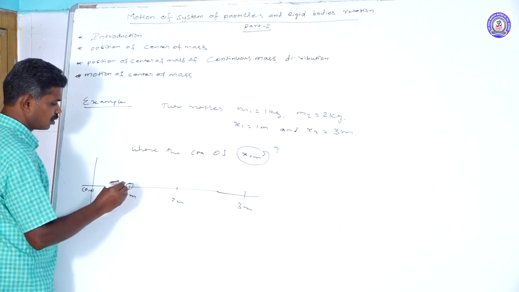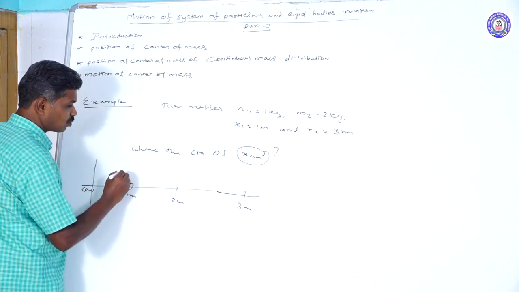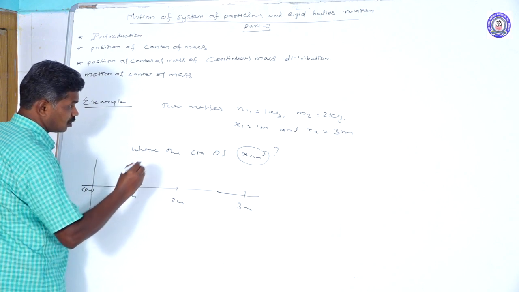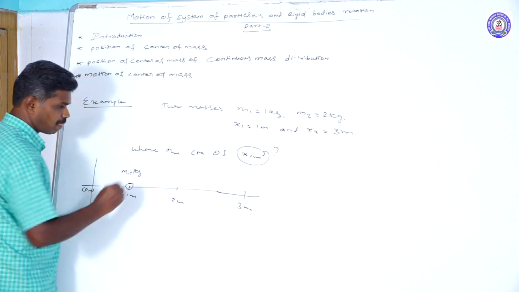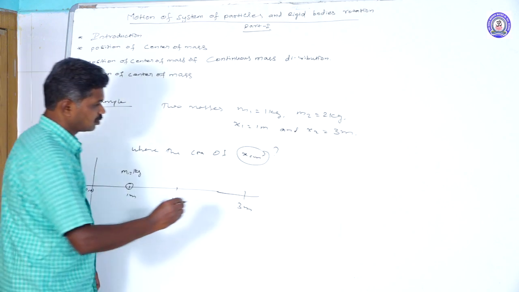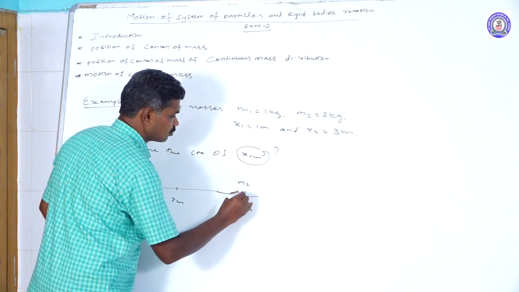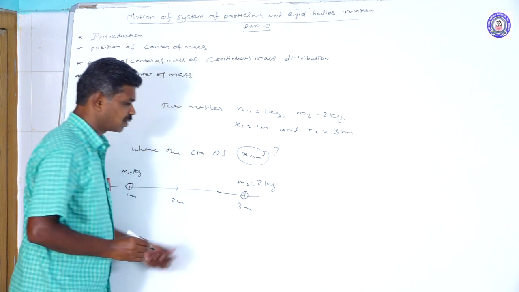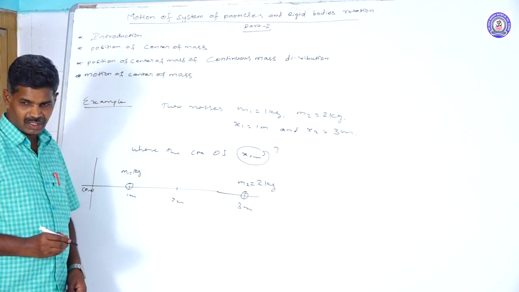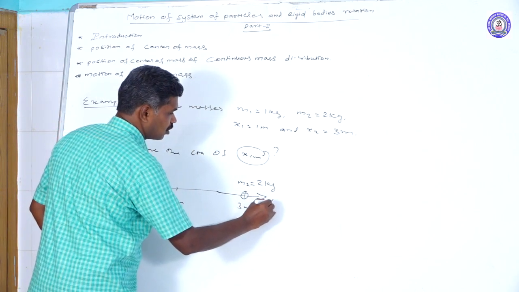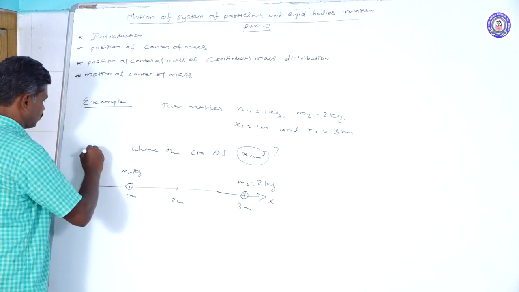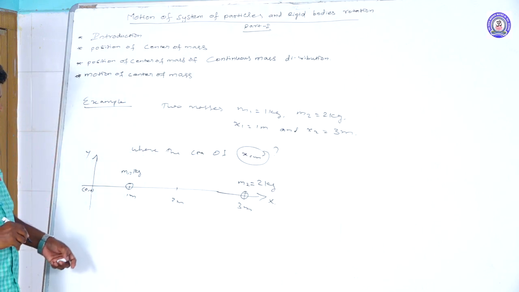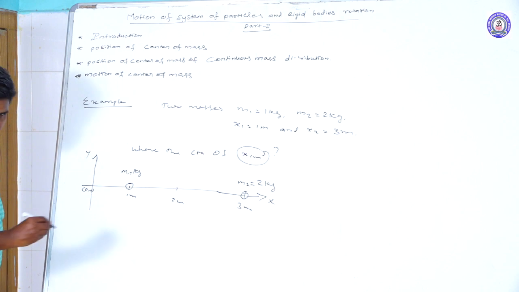At the 1 meter position we have placed the first mass m1, whose value is 1 kilogram. The second mass value is m2 equal to 2 kilogram, placed at a distance of 3 meters on the x-axis. Now, what is the formula for finding the center of mass?